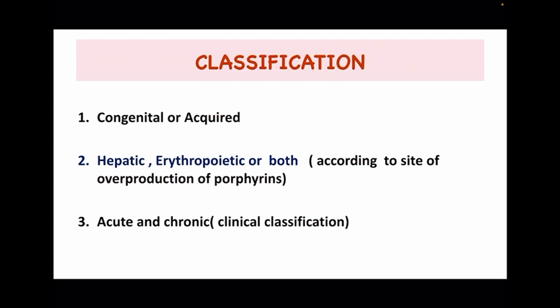Now about the classification. Mainly, there are three types of classification of porphyrias. They are congenital or acquired, hepatic, erythropoietic or both according to the site of overproduction of porphyrins. Now mainly acute and chronic. We are going to look at the acute and chronic classification of porphyrias.